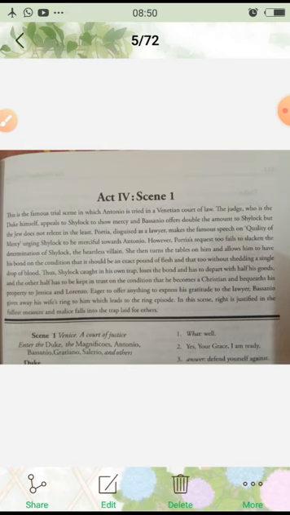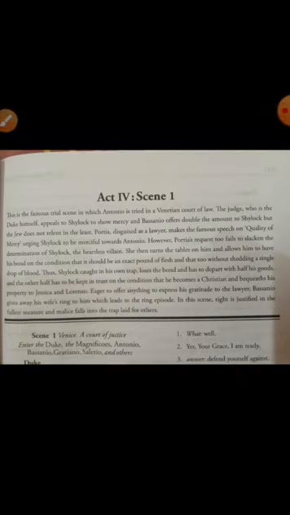That is, she tells about mercy, how important mercy is, what its qualities are, and why it is important for anyone to be merciful, urging Shylock to be merciful towards Antonio. She uttered the speech on quality of mercy because she wanted to change Shylock's mind, so that he may be merciful towards Antonio.